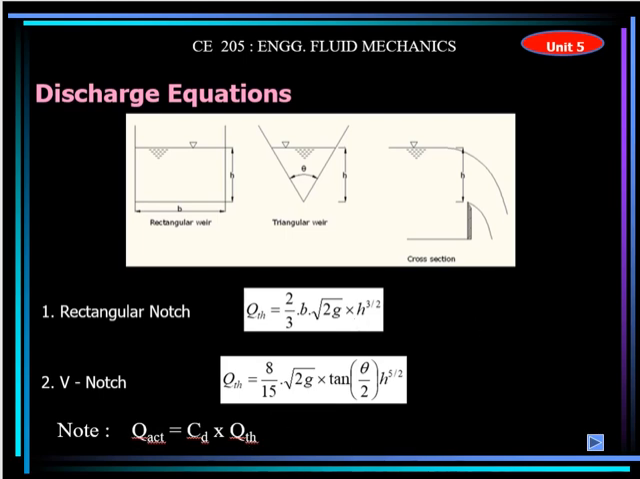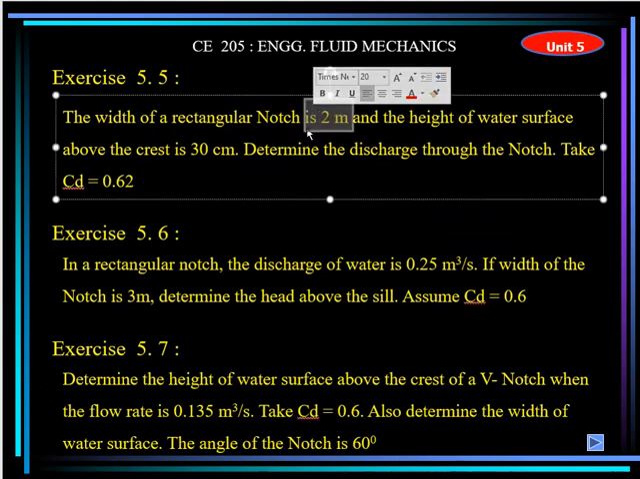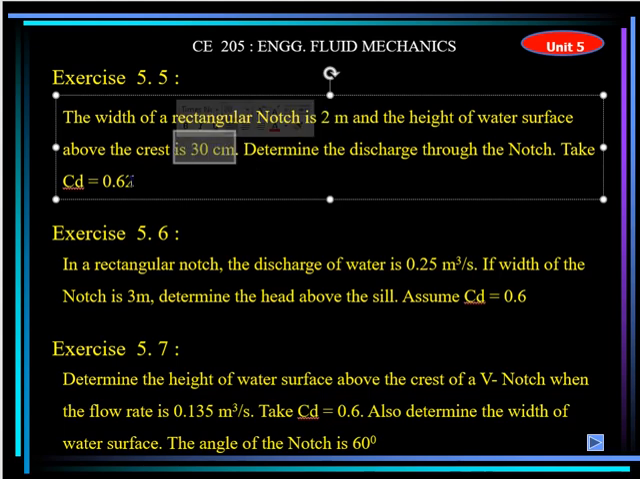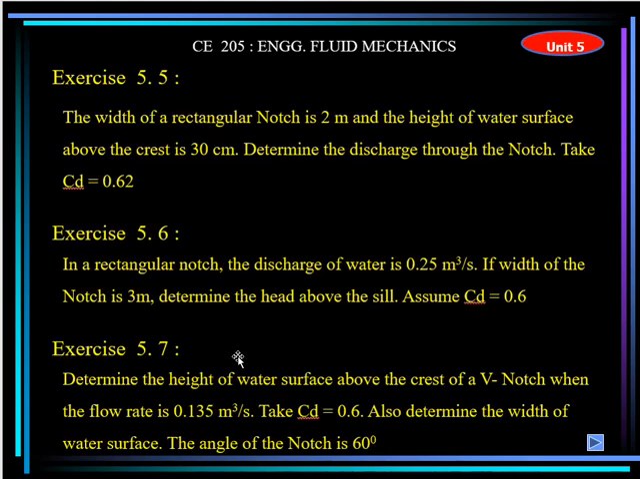So these formulas are applicable, very simple. For example, in this question, the width B is given to you, right? And the H is given to you, CD is given to you. So how will you calculate the Q? For example, in this one, B is given, H is given, you can calculate the Q theoretical. If CD is given to you, multiply Q theoretical, which you calculated here, with this CD to get the Q actual. Similar for the V notch and any other type of notch. You can solve this problem.